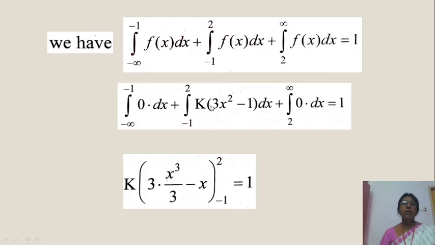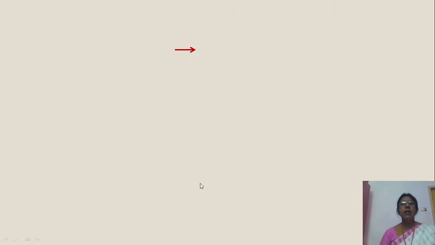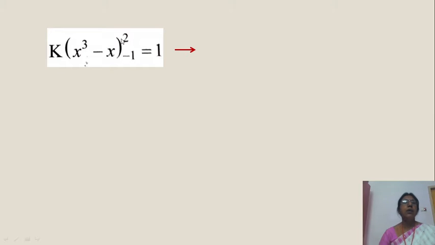Now we have this one only. K is constant, bring it outside. The integral of 3x square dx is 3x cube by 3, and the integral of 1 dx is x, with limits minus 1 to 2. The right side is 1 as it is.